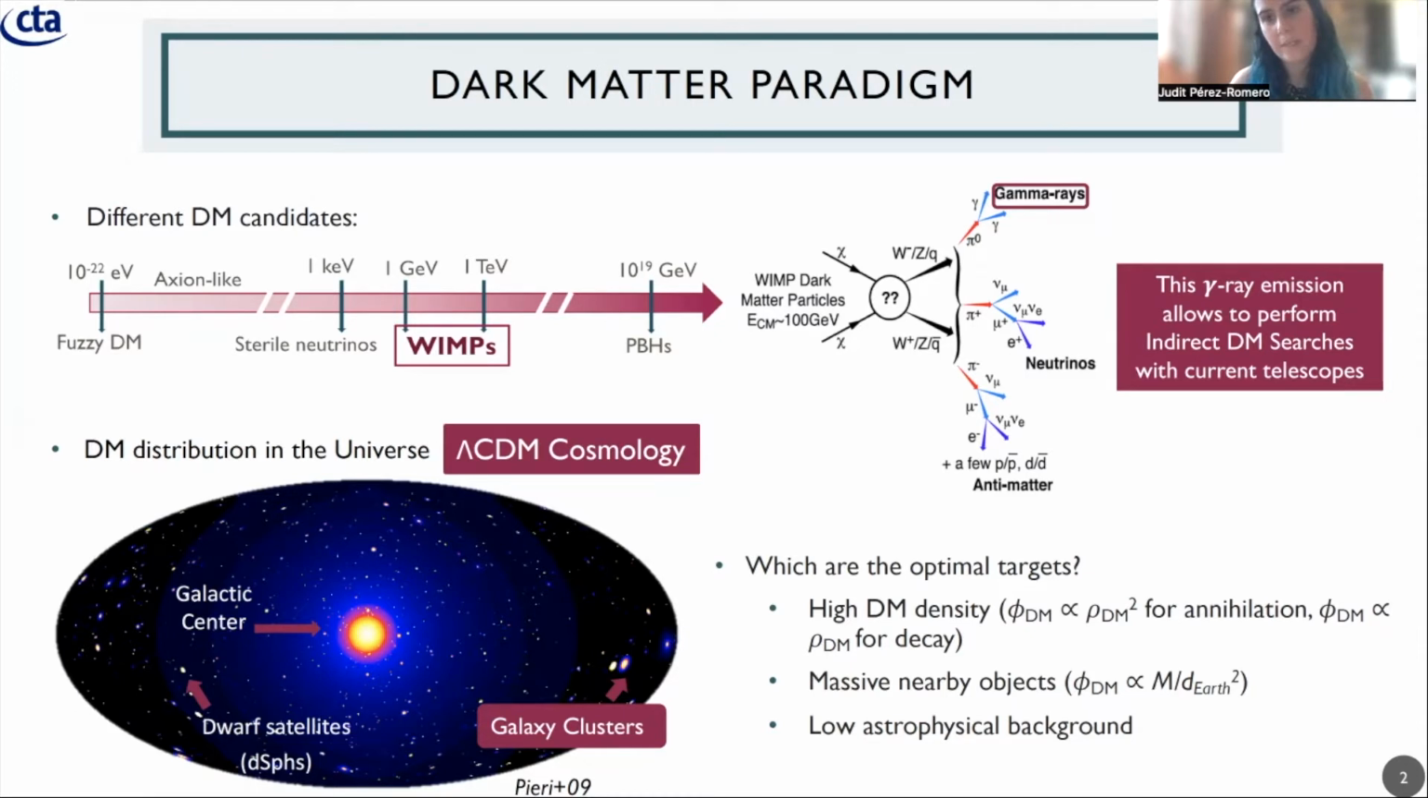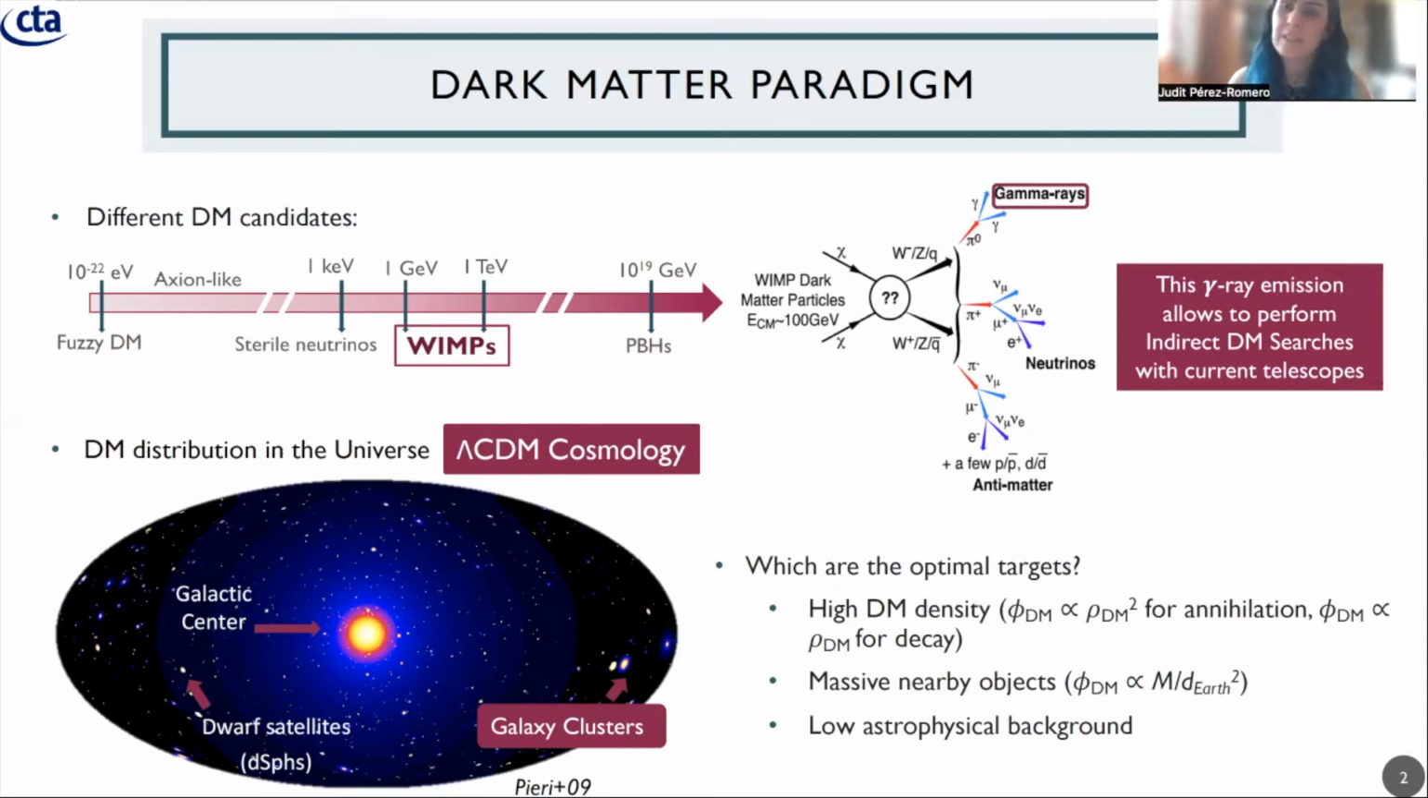We know the standard lambda CDM cosmological model is the one giving the structure formation processes. In this sense, what we expect is that dark matter forms halos around the astrophysical structures that we see. From this, we expect that these candidates, the weakly interacting massive particles, can interact among themselves, annihilating or even decaying into standard model particles. And from these standard model particles, we are able to detect them in our telescopes.